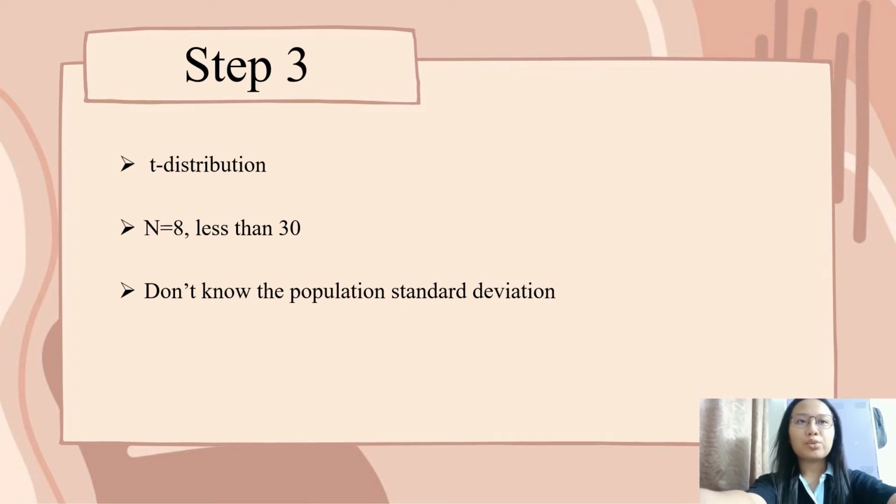In step 3, we are using the t-distribution as our test statistic. This is because the question is a dependent sample, and for a dependent sample we always use the t-distribution. Another reason is that the sample size is less than 30. Plus, we don't know the population standard deviation, we only know the sample standard deviation. So when these two conditions are met, we should use the t-test.